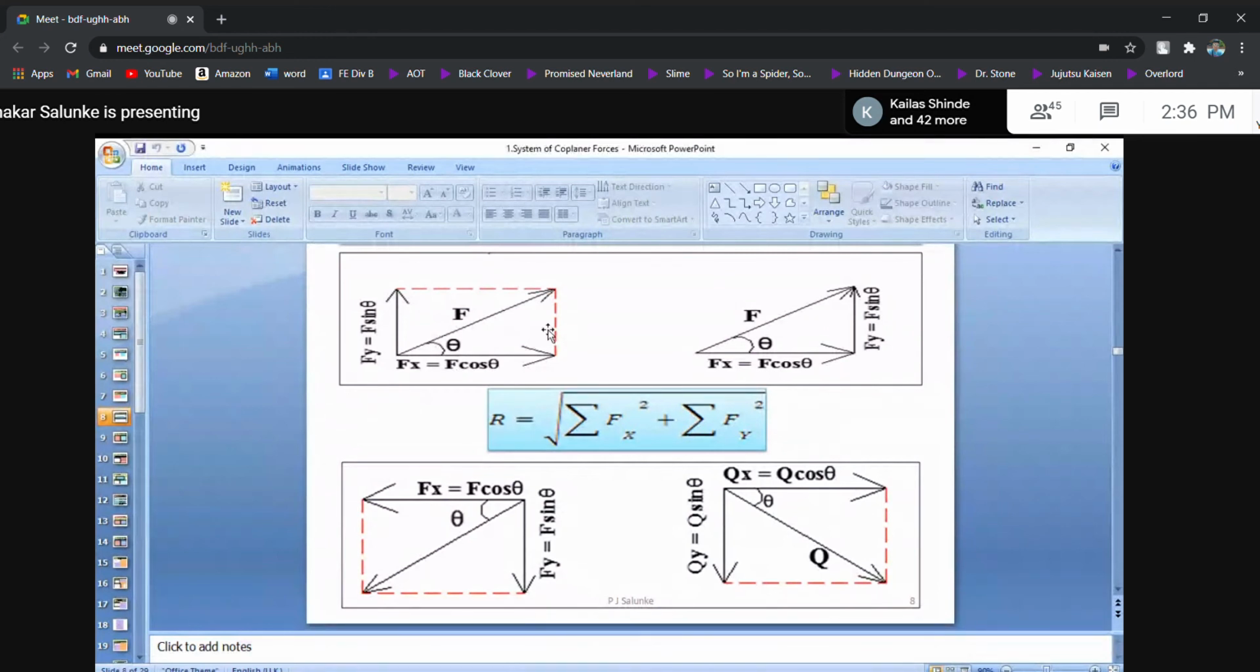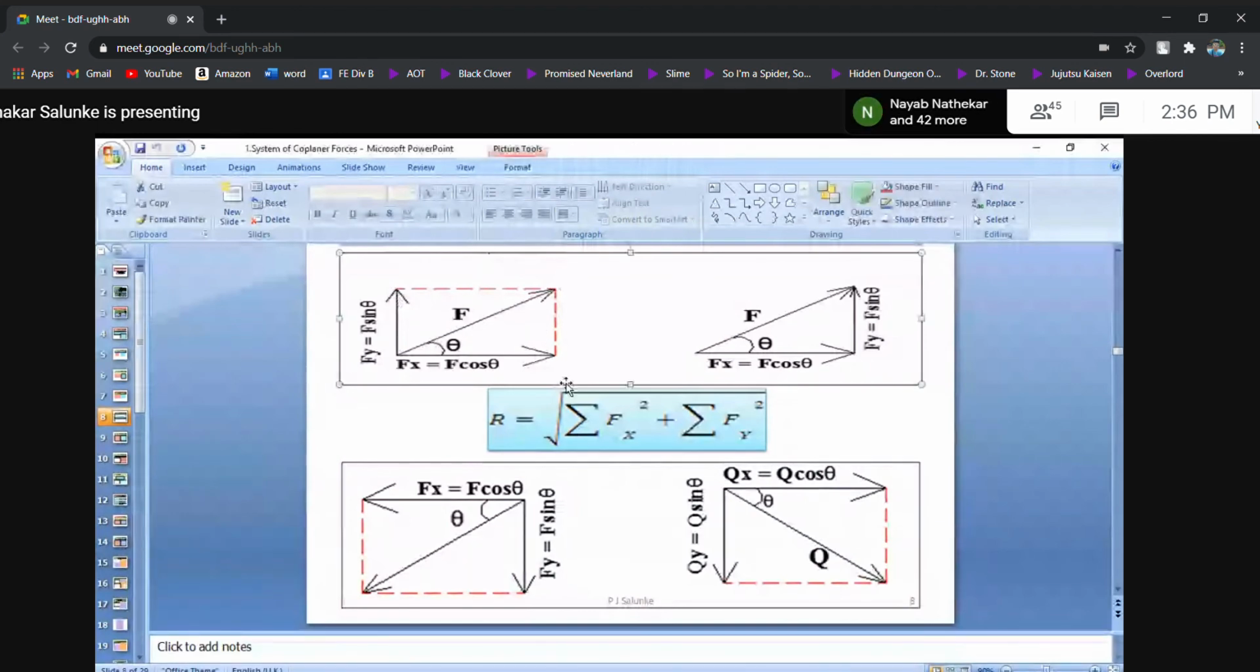So this is called resolution. In this case, if you do a geometrical lookout, it can be shown this way also. Already I told you, Fy you mark here or Fy you mark here, the meaning remains the same.